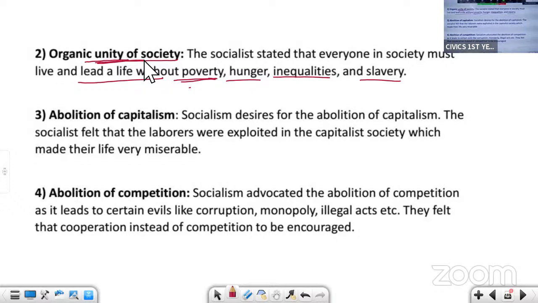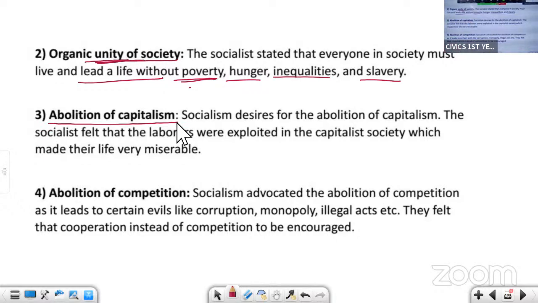So, organic unity of society: the people of the society should come together to live and lead a life without poverty, hunger, inequalities, and slavery. Then next is abolition of capitalism.